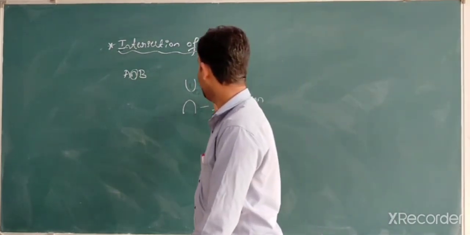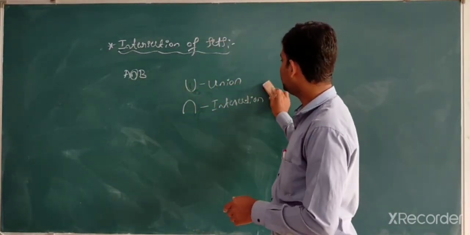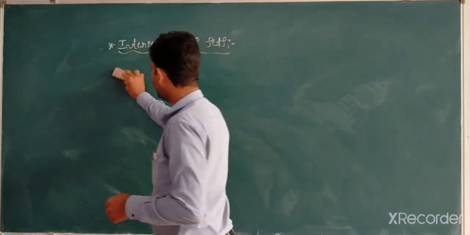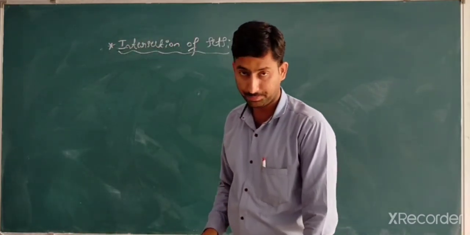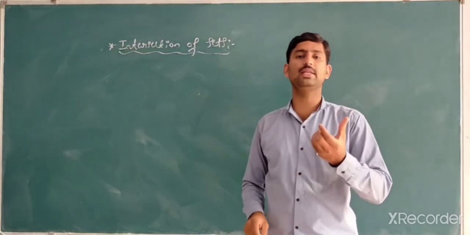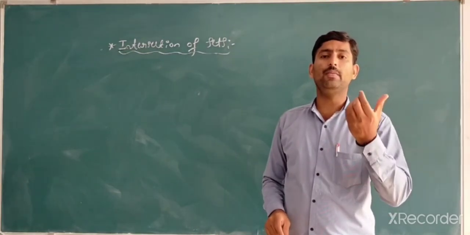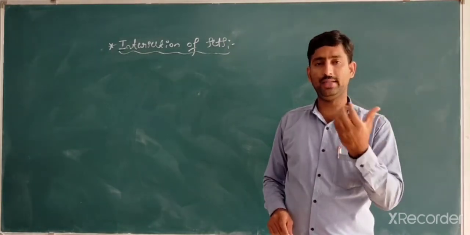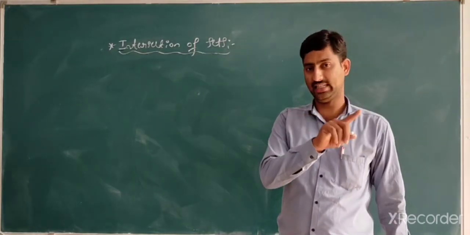That's why union and intersection are operations which come under sets. Therefore, suppose you have two sets A and B, then the intersection of A and B is nothing but the common elements between A and B. You have to prefer the common elements between the sets A and B.